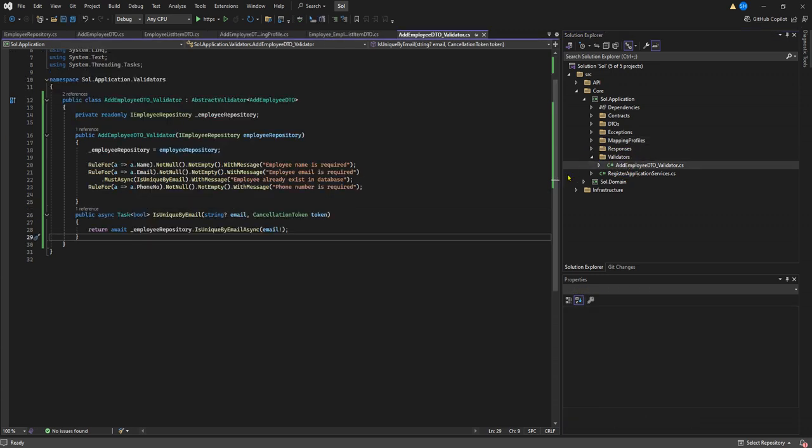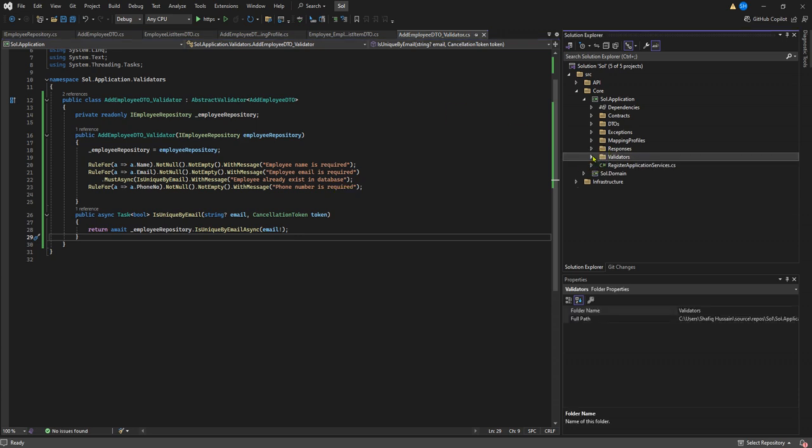This validator is validating the normal properties, and it is also using IEmployeeRepository, ensuring that while applying this validation rule, an employee must be unique. There should not be a duplicate employee in our database. So I'm also using a repository over here, and I'm checking from the database as well.